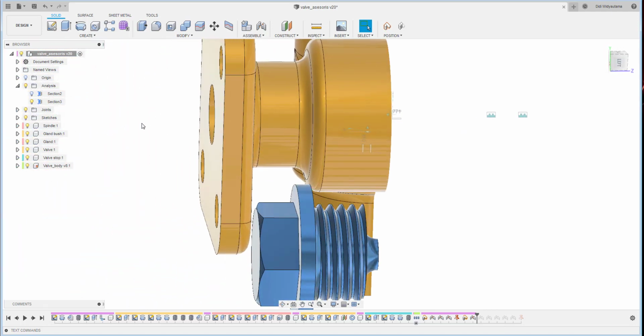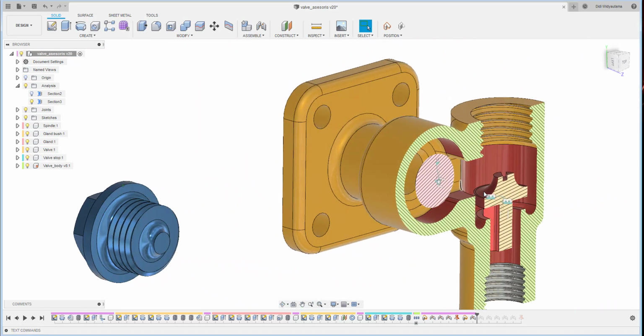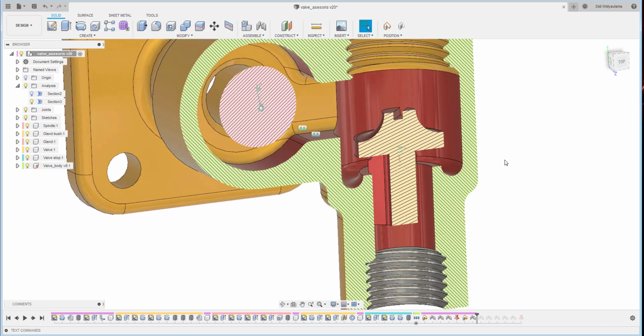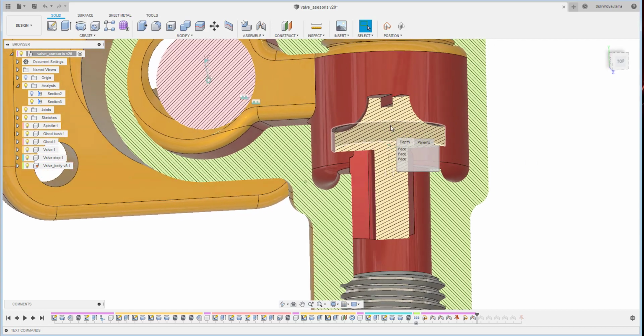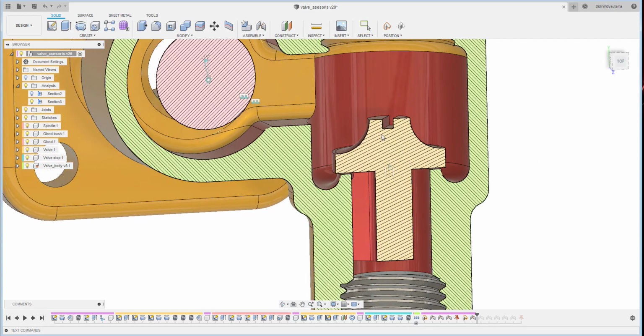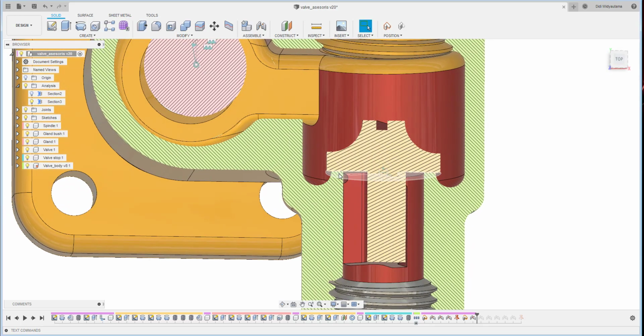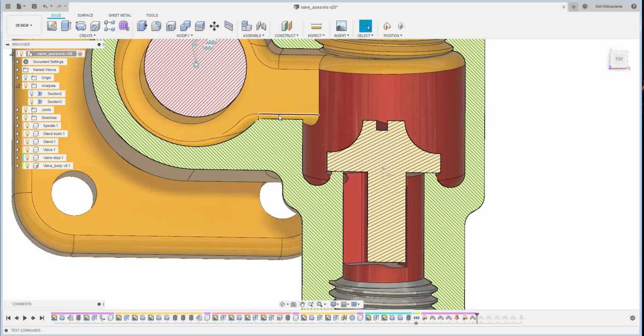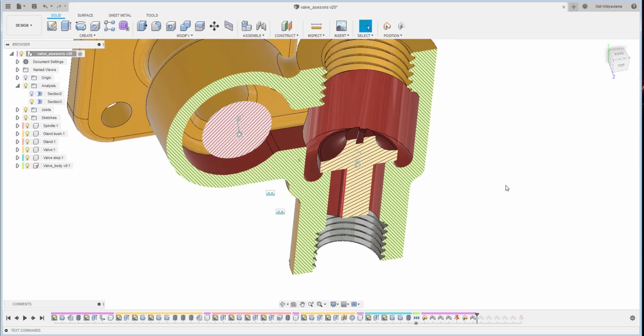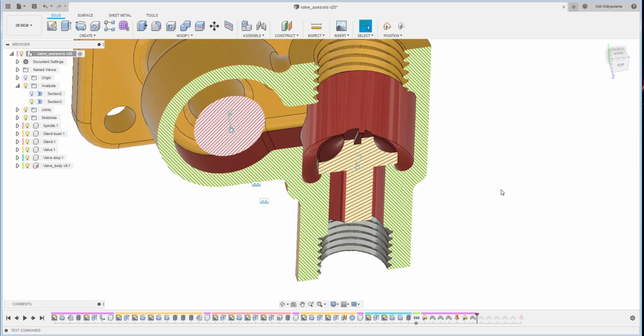But for flow from here, they will push this valve down, so the valve will shut, and this function will be a non-return flow.